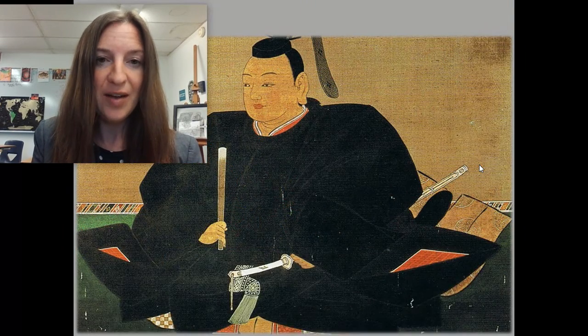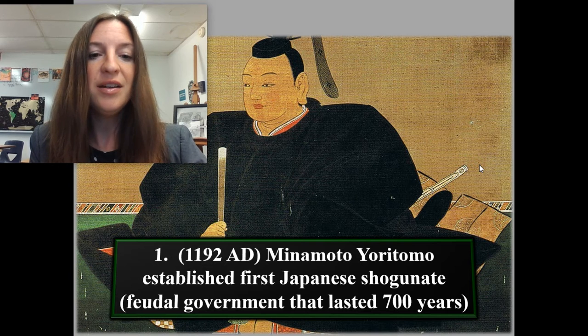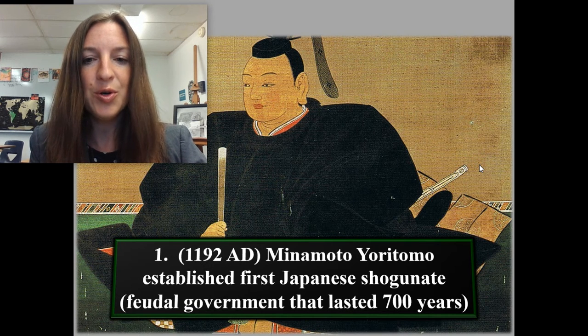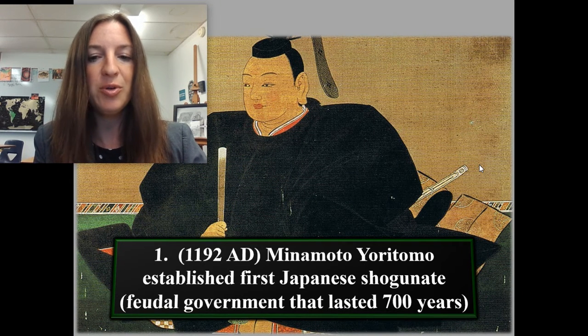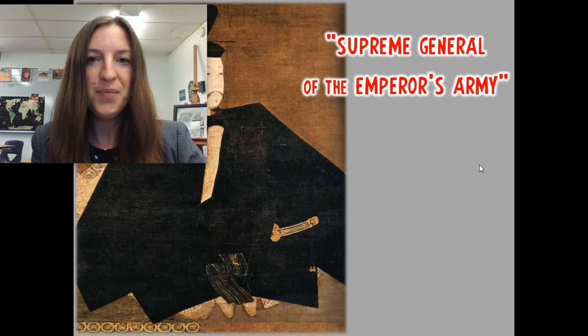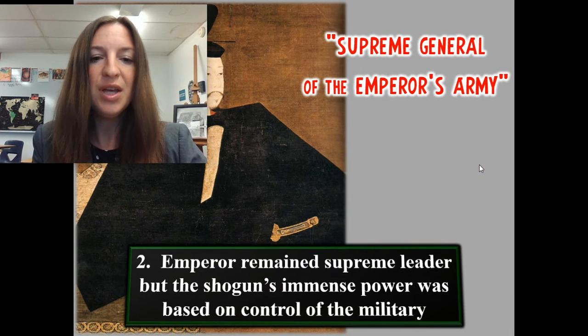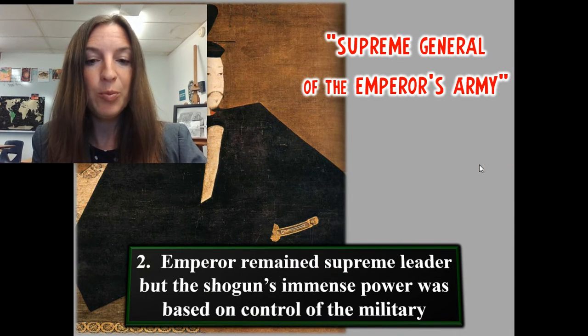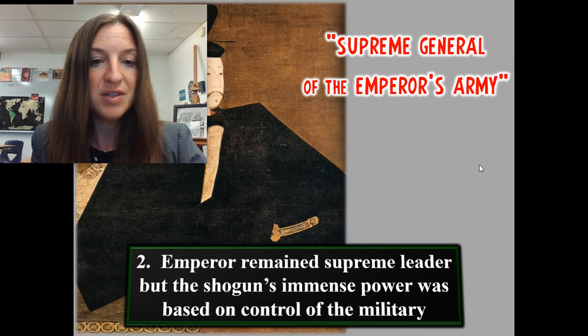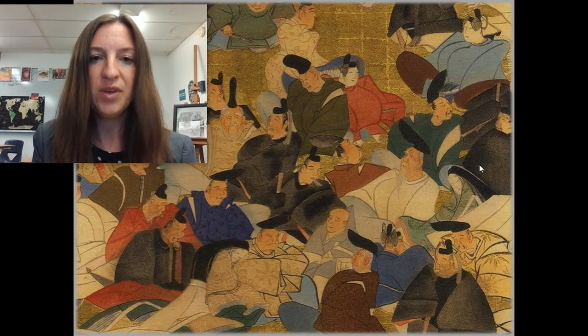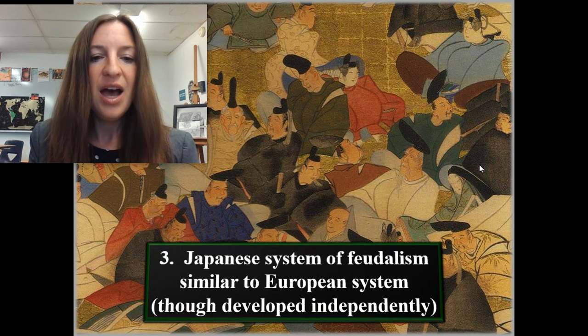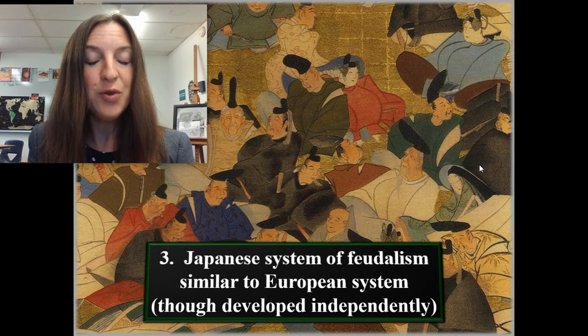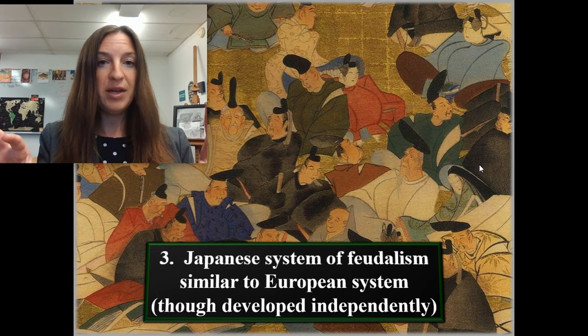Feudal Japan. So after that period, you have number one, 1192 AD, Minamoto Yoritomo established the first Japanese shogunate. Number two, the emperor remained the supreme leader, but the shogun was immensely powerful. So the shogun controlled the military, and the emperor was more of a title. Number three, the Japanese system of feudalism was similar to the European system. It is thought that they developed independently.